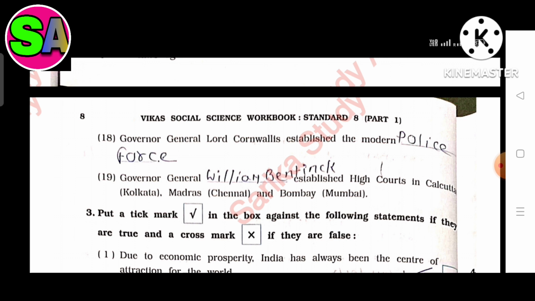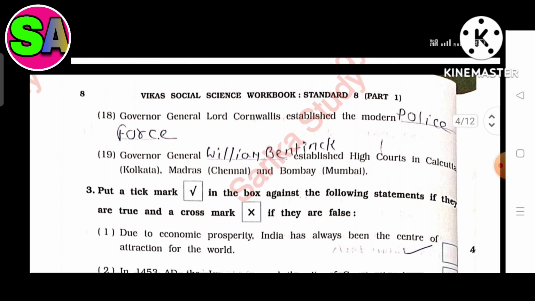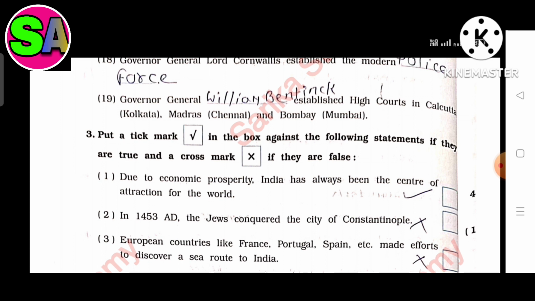Nineteenth, Governor General dash established high courts in Kolkata, Madras (Chennai) and Bombay (Mumbai). The answer is William Bentinck. Question 3. True or false.